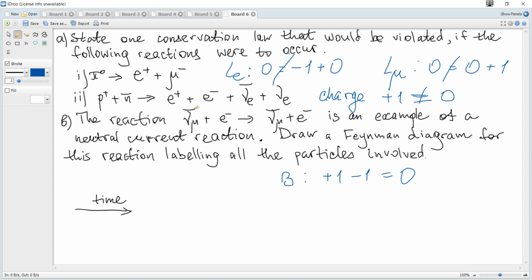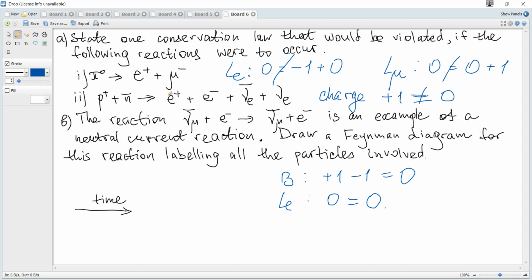And what about lepton E number? Particle 0 on the left hand side; on the right, particle antiparticle, particle antiparticle, so 0 is equal to 0, so it's conserved. There are no other types of leptons, so we don't need to check lepton mu number or lepton tau number.